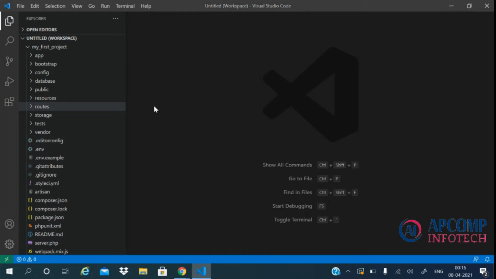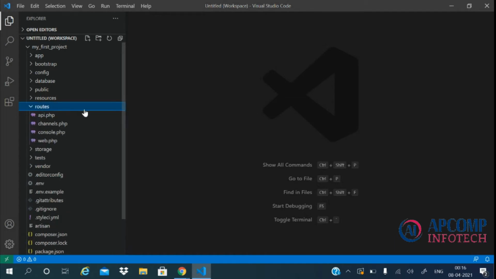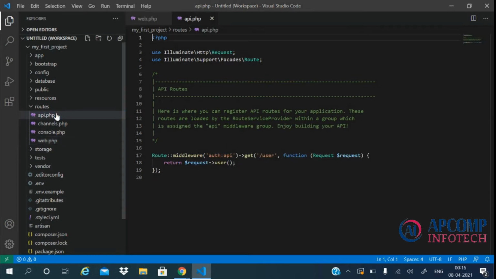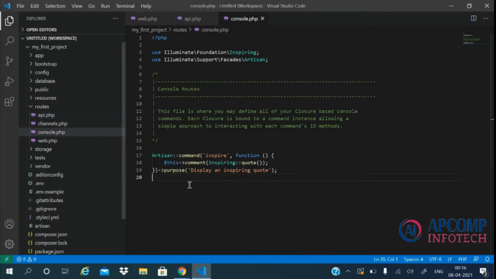So now the next main folder which is mostly used is the routes folder, where all the routes for the Laravel application are written. This folder basically contains 4 files. Let's start with web.php. In this file, all the routes associated with the website part of our application are written. In api.php, we write the routes which are associated with the APIs we develop in our application. In console.php, we define our closure based console commands. Don't worry, we will learn about commands in our coming lectures.